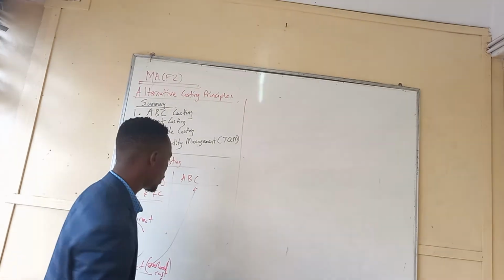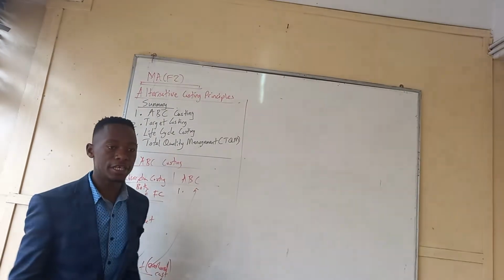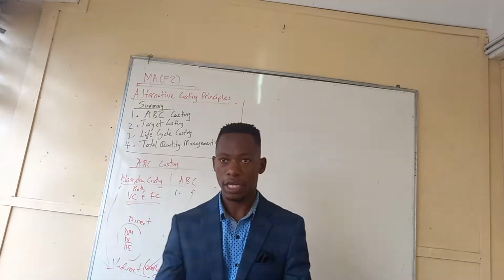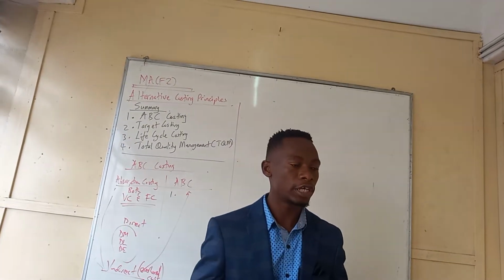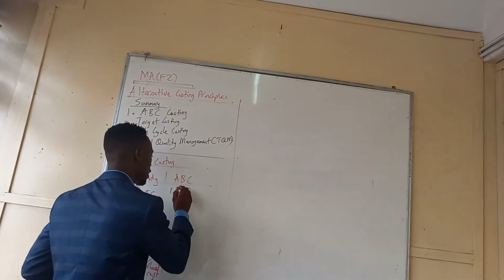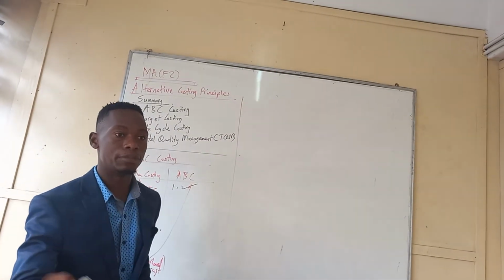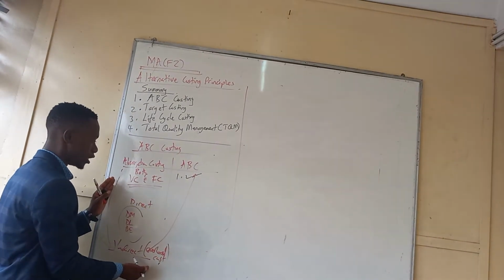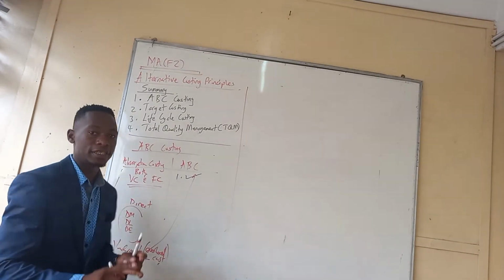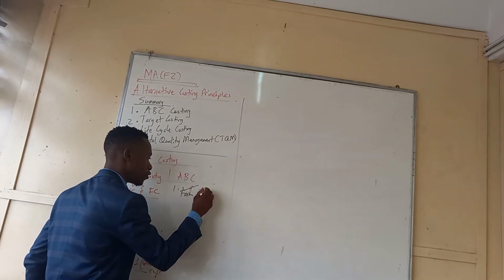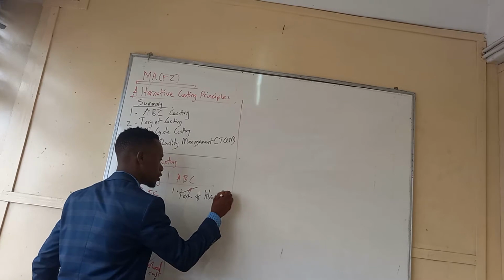That's why they say, number one, ABC is a form of absorption costing. You'll be given questions asking, which of the following is true about activity-based costing? Number one, just know that it is a form of absorption costing.